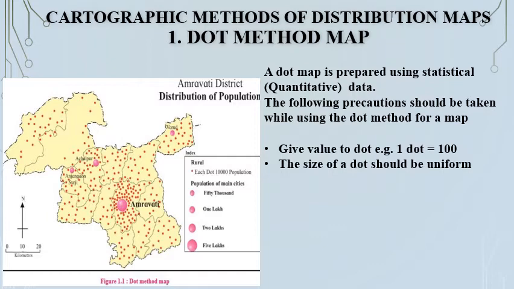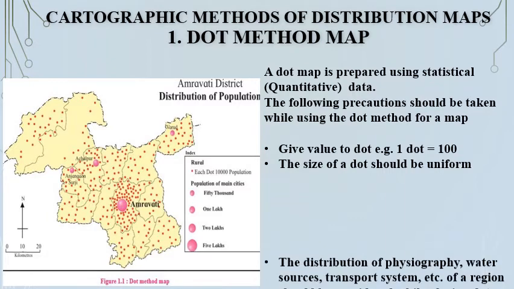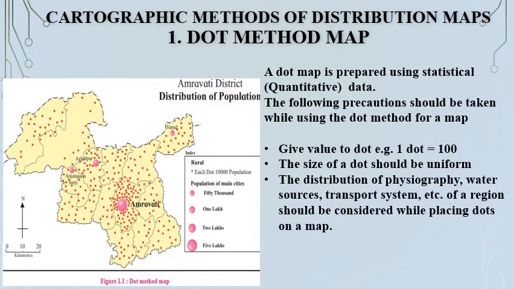The size of dots should be uniform, and the dot method is most suitable for a variable which is freely scattered across the region. The distribution of physiography, water sources, transport system, etc. of a region should be considered while placing dots on a map. To show distribution through the dot method, the value of the dot has to be determined carefully.